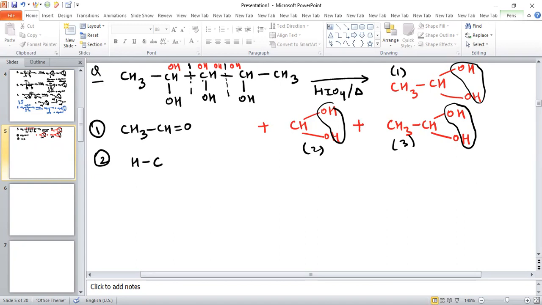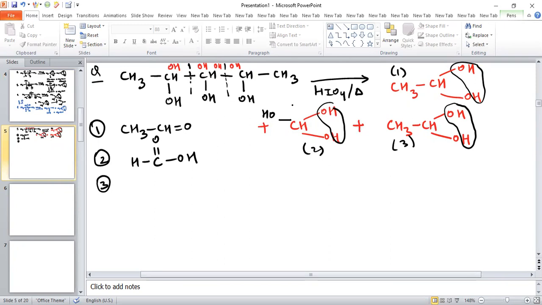So basically on this carbon atom, two OH groups are there and also one OH group is there now. So three OH groups are there on this carbon. So when water is removed, we get HC double bond O and OH. So say this is the second product. And the third product will be, because one OH is already there and two OH are added after cleavage.